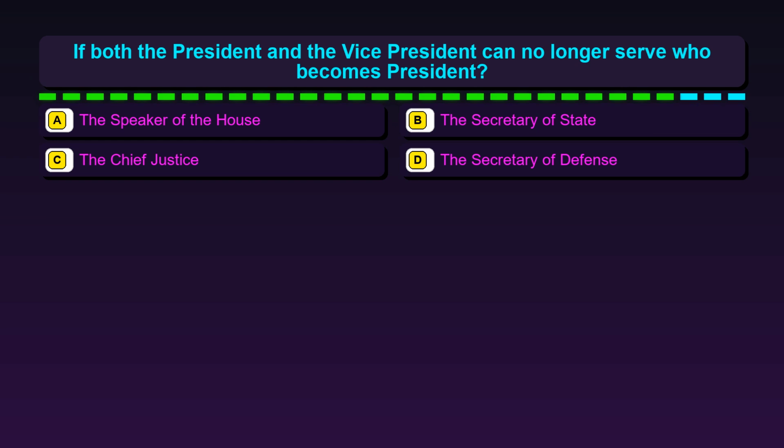Question 97. If both the president and the vice president can no longer serve, who becomes president? Option A, the Speaker of the House. Option B, the Secretary of State. Option C, the Chief Justice. Option D, the Secretary of Defense.